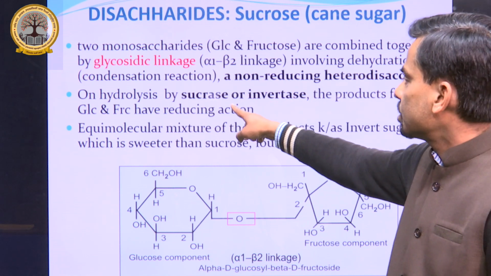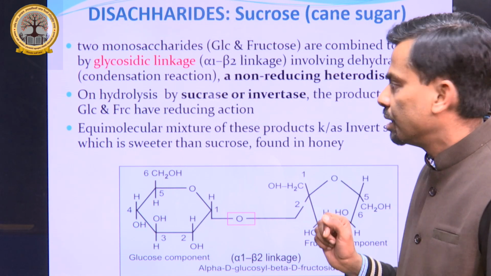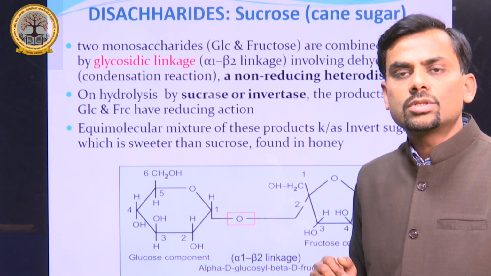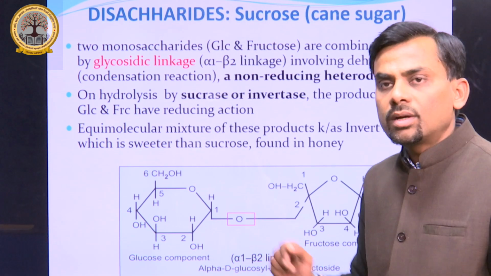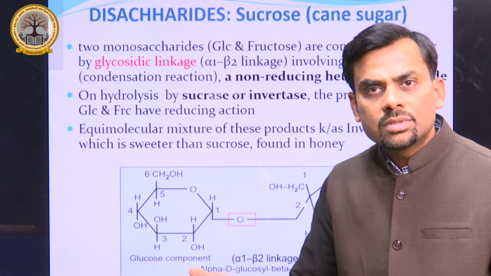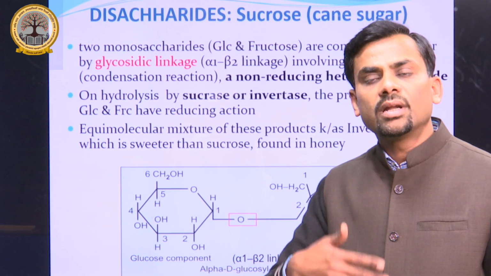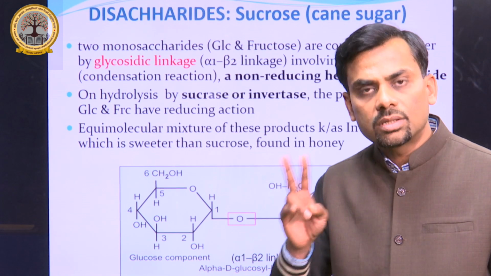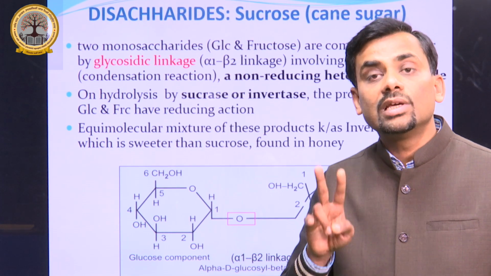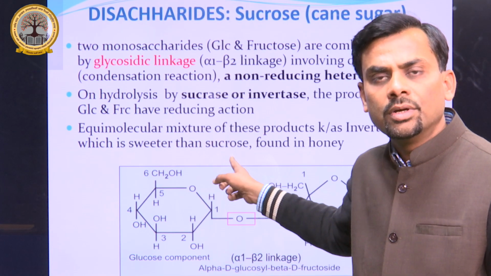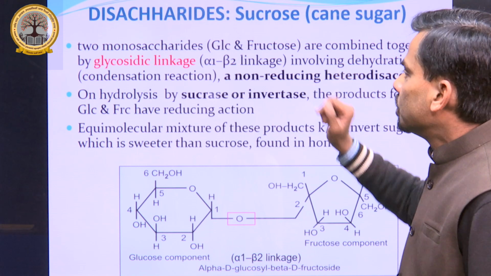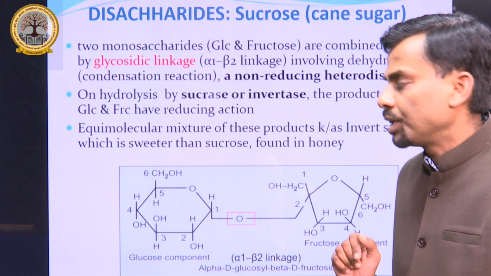Now on hydrolysis by sucrase or invertase, sucrose produces glucose and fructose. When these are produced individually, they have a separate reducing action. They are both reducing sugars, only when they are released by hydrolysis of sucrose by the enzyme sucrase.